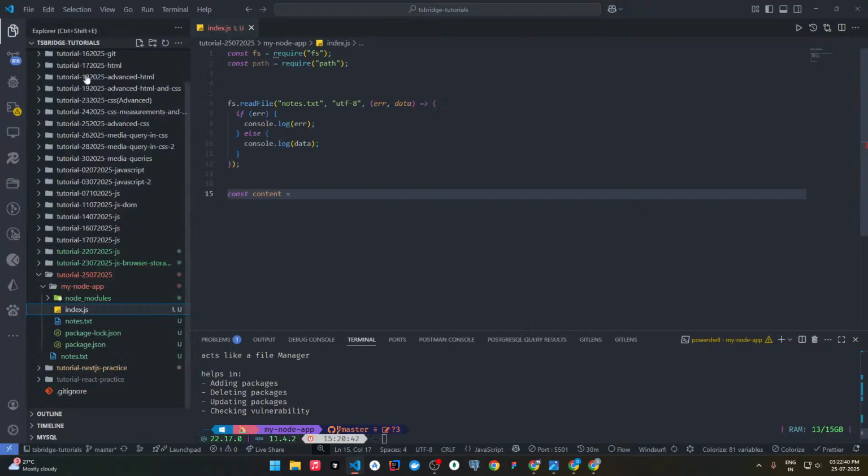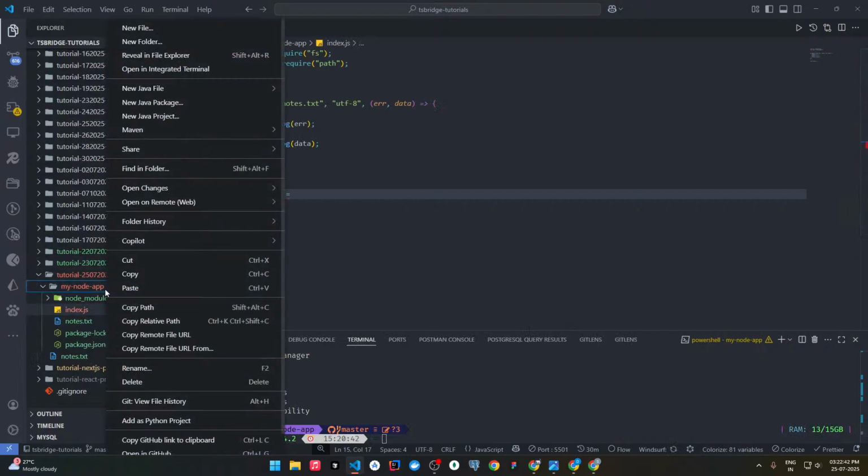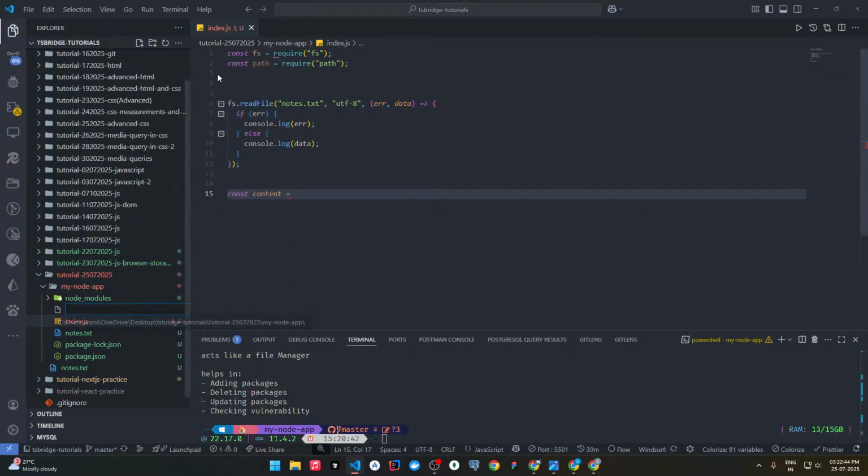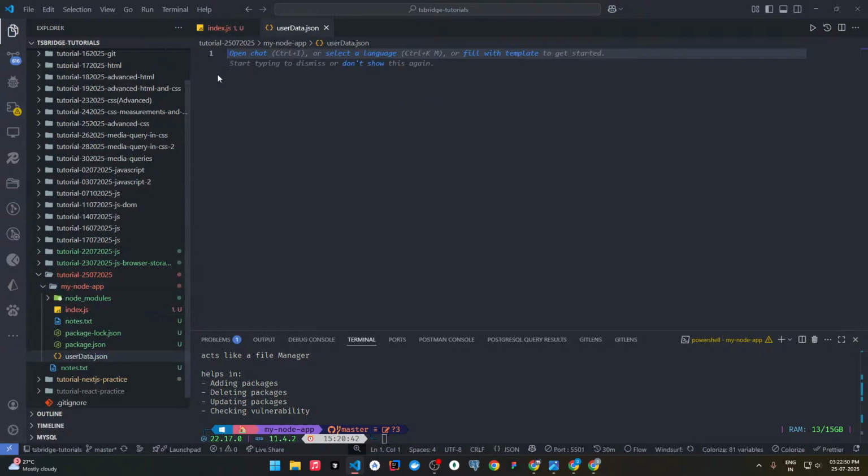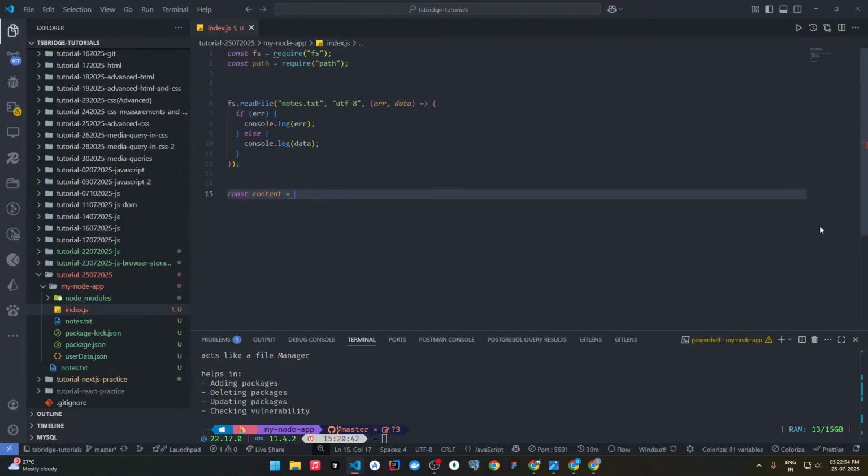You are simply using a JSON file, like this, new file, user data.json. And you actually need to create a mechanism where a user signs up on your website, and whenever the user successfully signs up, then you need to store the data in this JSON file.